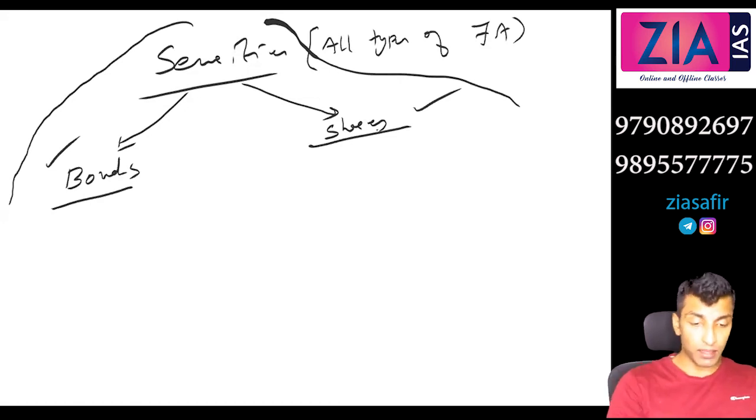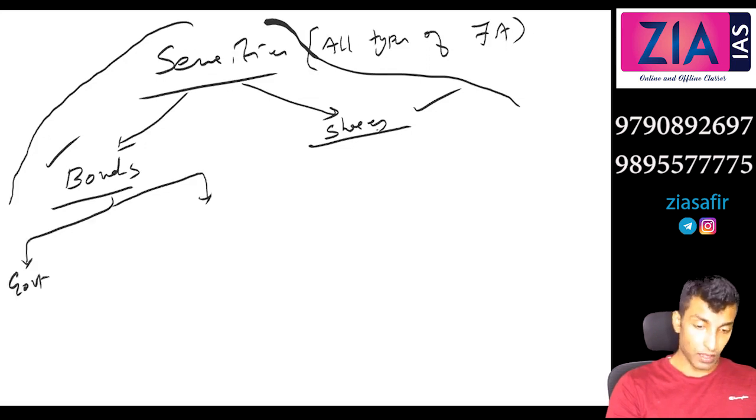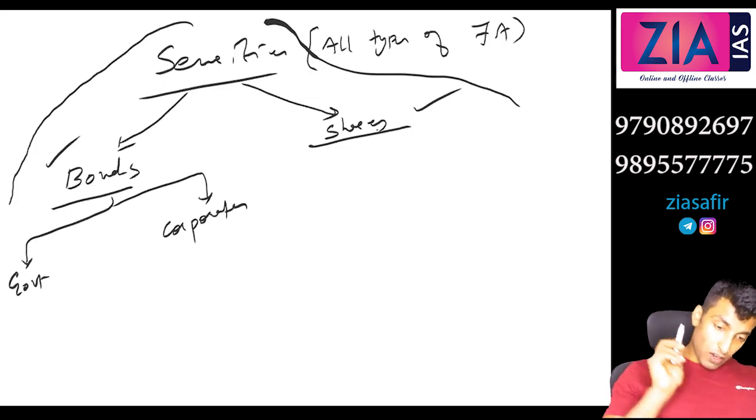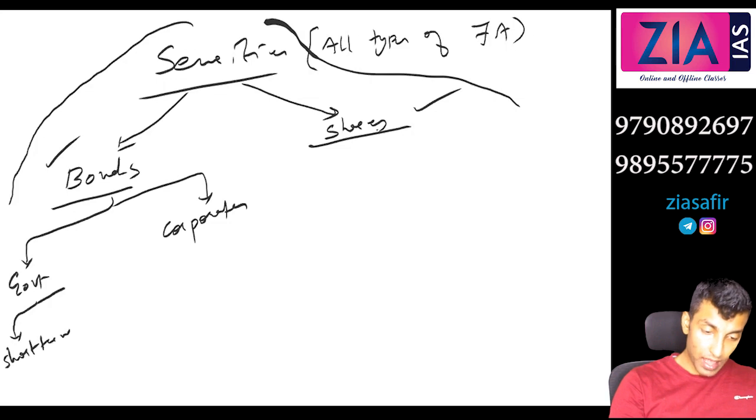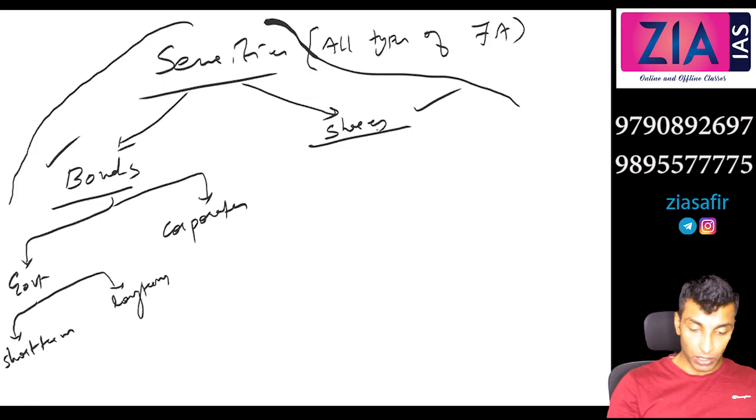Now bonds, it can be government bonds, right? And corporates, right? Government bonds and corporates. So government bonds can be further divided into short term and long term. What do you call for short term loans?